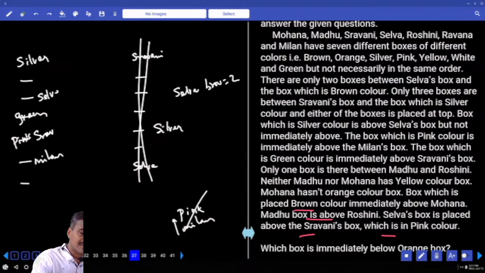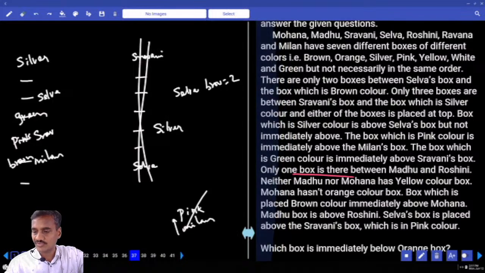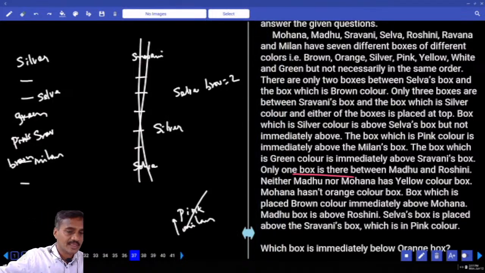Now if Selva is here, there are two boxes between Selva and the brown color. Now brown is at this place. Are you getting this one or not? Then Selva, Shravani, Milan were done. Now we have one information regarding this. Only one box between Madhu and Roshni. Now between Madhu and Roshni there must be exactly 1.